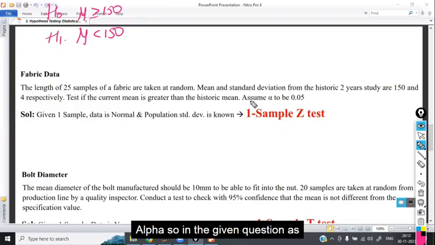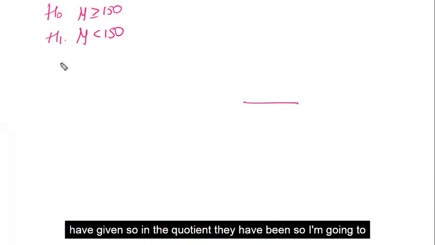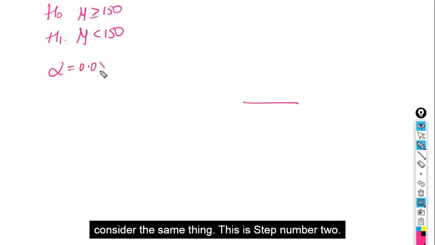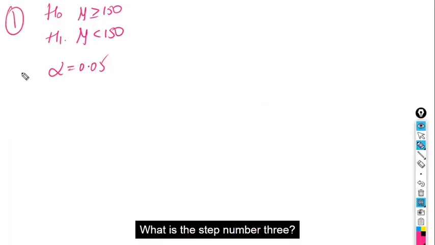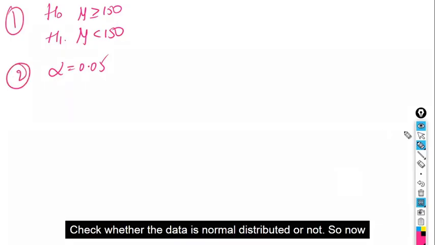Now, what is step 2? Alpha. In the given question, assume alpha to be 0.05. That is what the question has given, so I am going to consider the same. This is step number 2. Now, what is step number 3? Check whether the data is normally distributed or not.